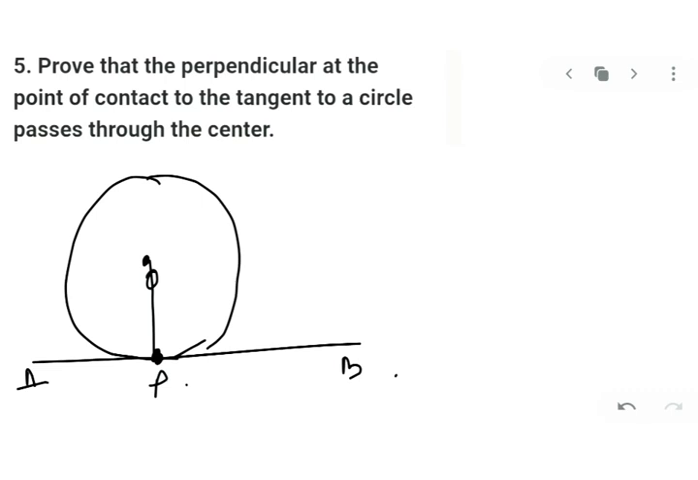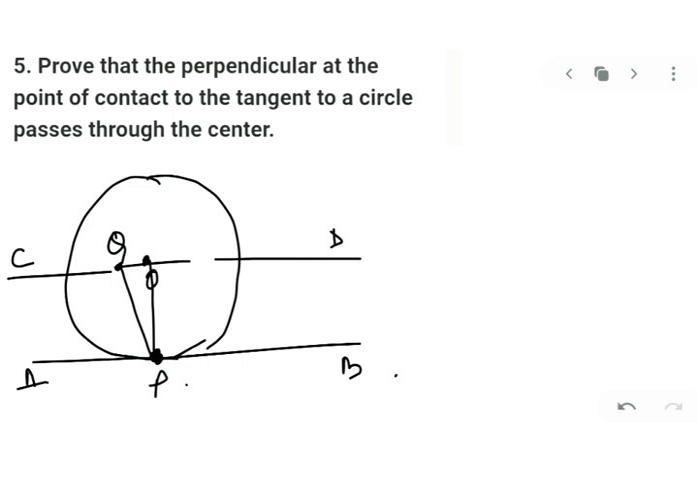Suppose I draw another line which is parallel to AB, passing through O, and I'll name this as CD. Okay, it is a straight line, it is parallel to the tangent now. And suppose I say that this perpendicular is here Q, so in a way I have to prove that PQ passes through O. I have to prove that Q and O are the same.